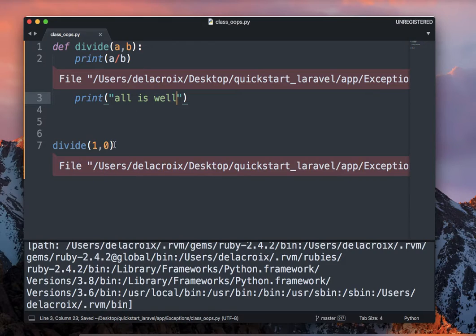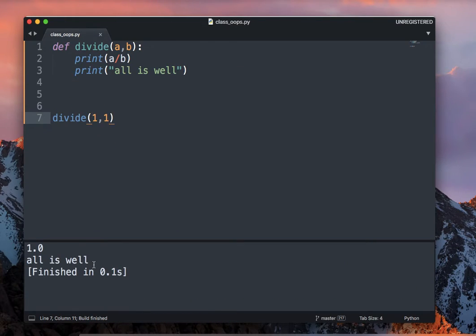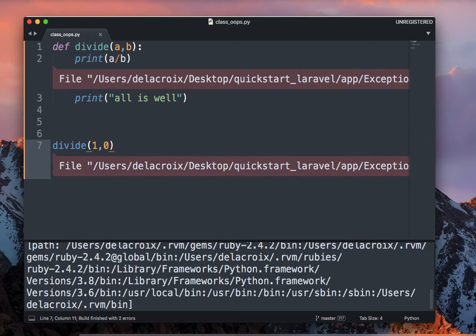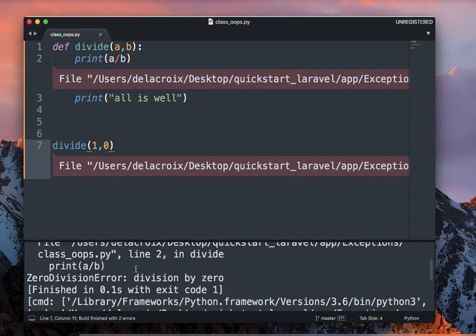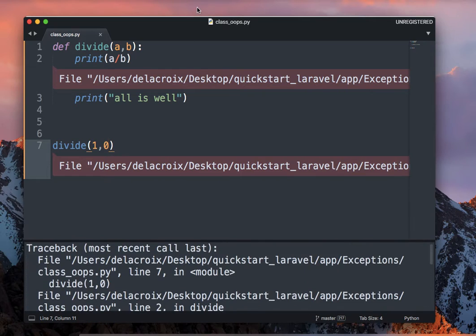So "all is well" is not printed. In a way the code breaks at this point and everything goes haywire.